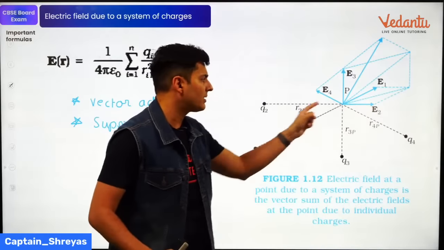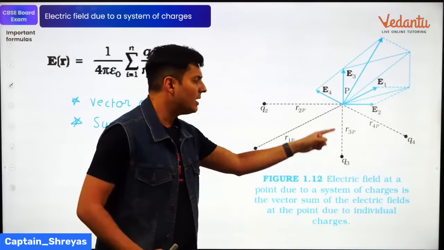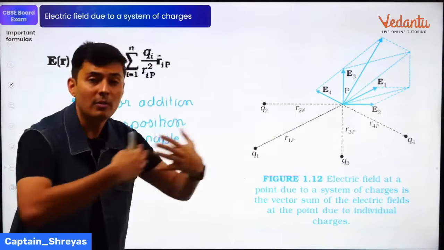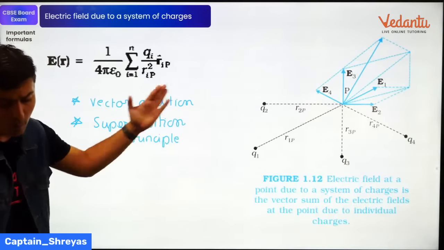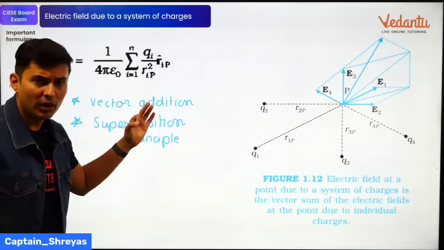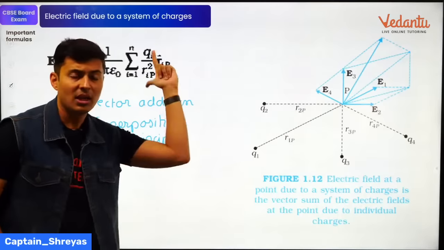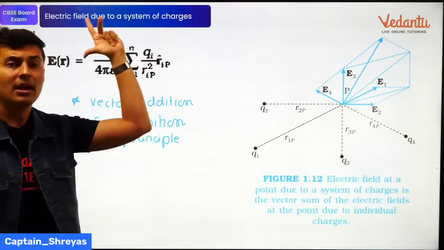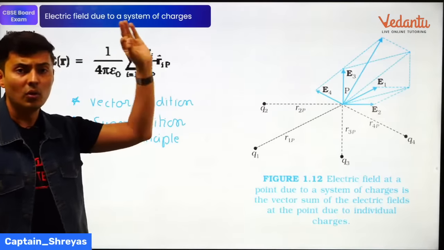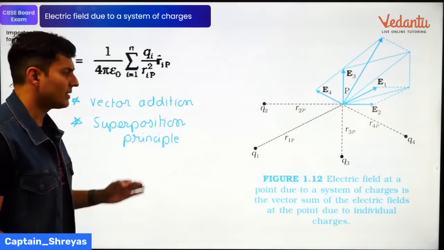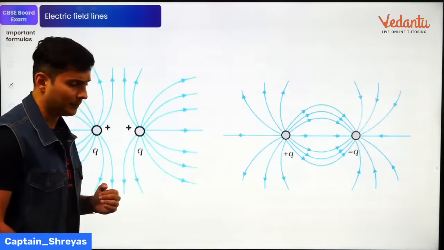Whatever this charge applies is independent of this; each one contributes its own electric field. That is something which you are going to mention. Everyone with me on this? So that is superposition and electric field as vectors, and also finding net electric field at any point due to multiple charges. That's the next concept that we are revising.